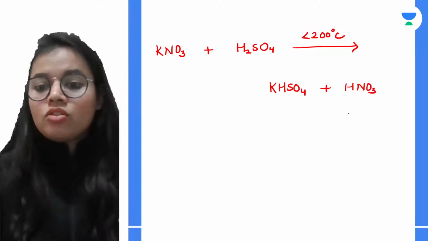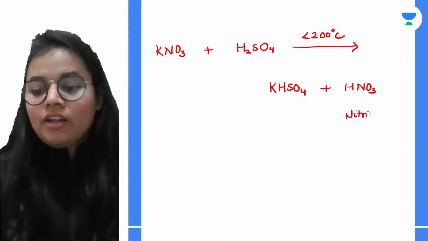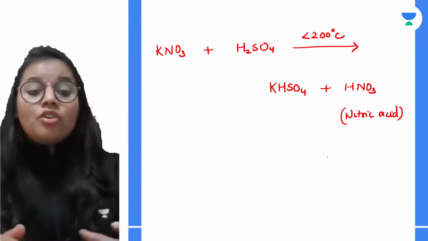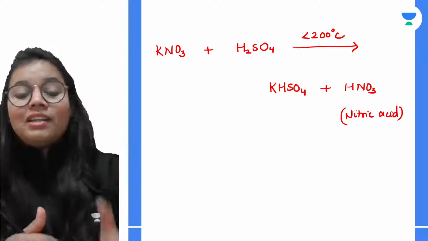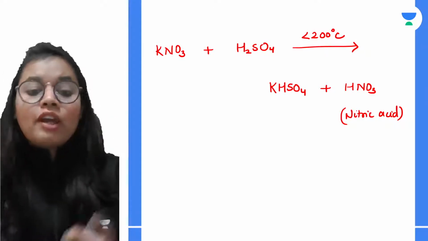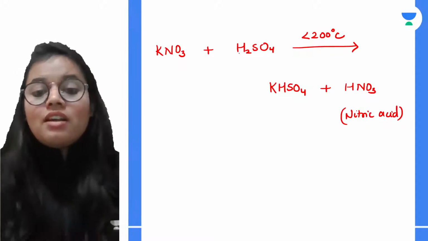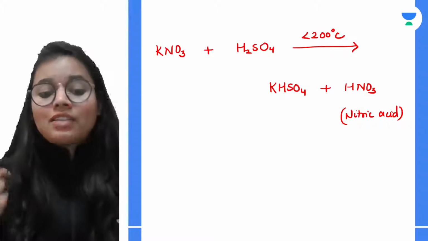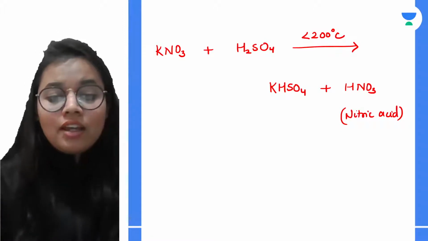So here we have got the nitric acid. Now, as I always say, whenever you go for the reaction, kindly write the name of the products and reactants, and of course the condition. See, if I have written H2SO4, I don't know which type of acid I have taken.